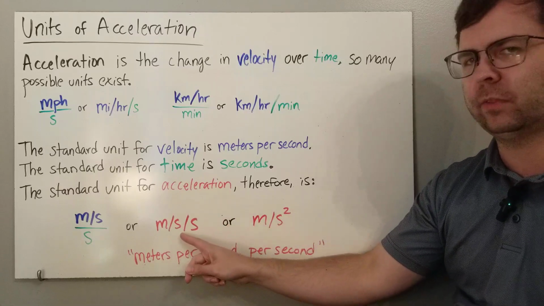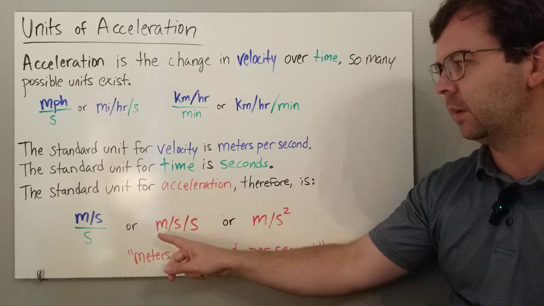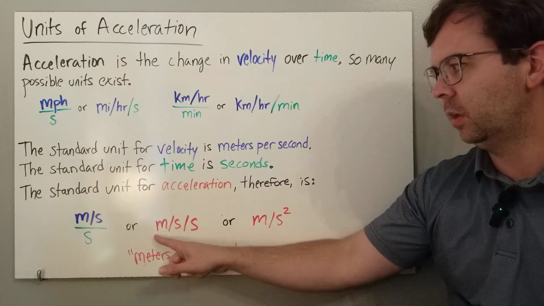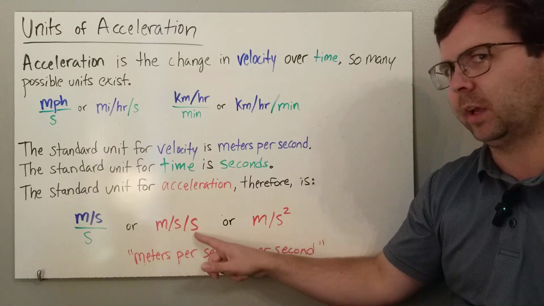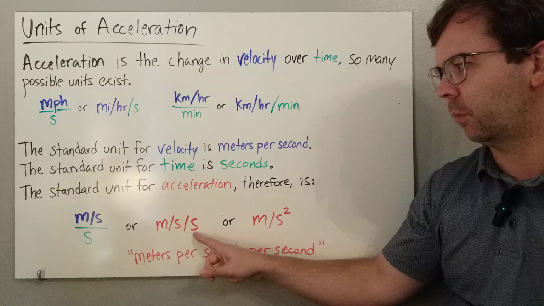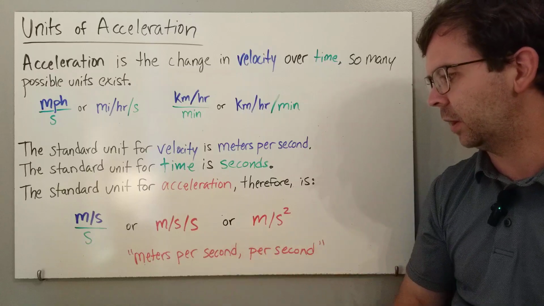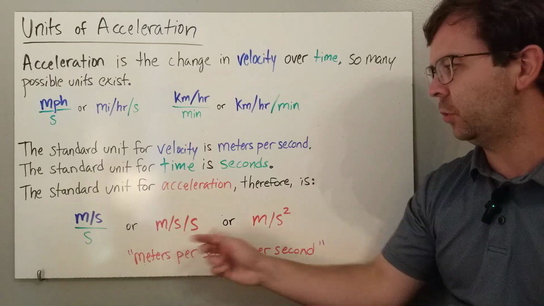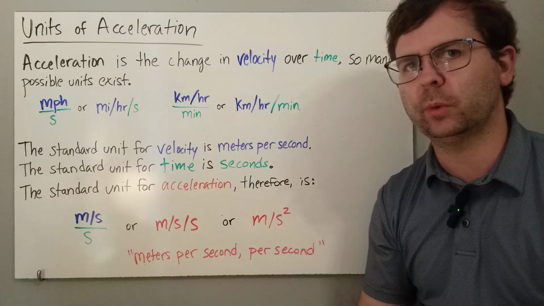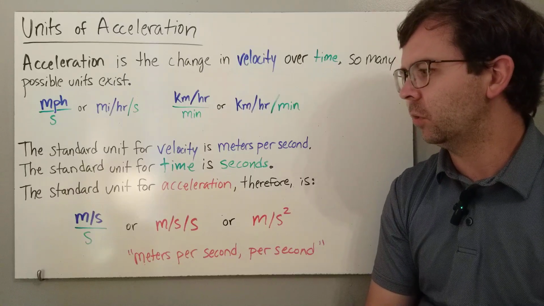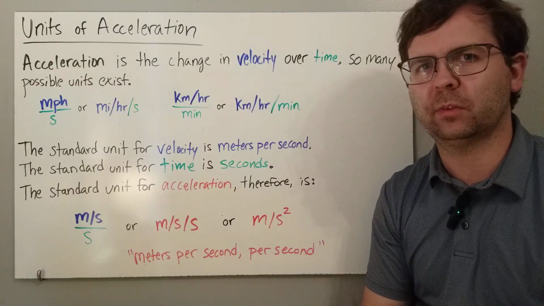I typically write it like this just to remind myself I have a speed or velocity in meters per second, and then I'm dividing it by seconds again for my acceleration. So that's called meters per second per second. So these are the two units that we're going to be seeing the most when we deal with acceleration. And we'll do some more practice to try to make this make more sense.